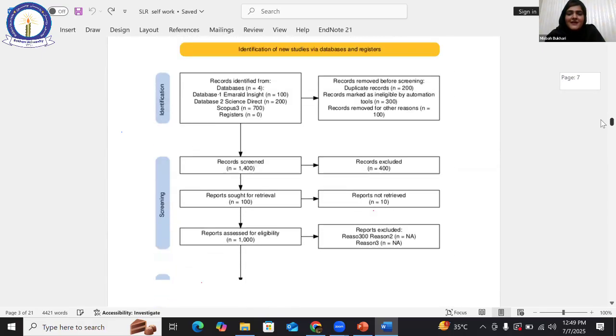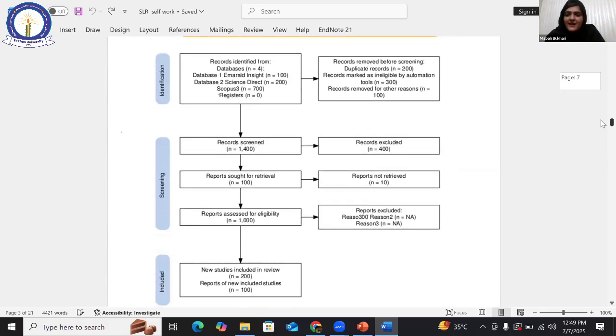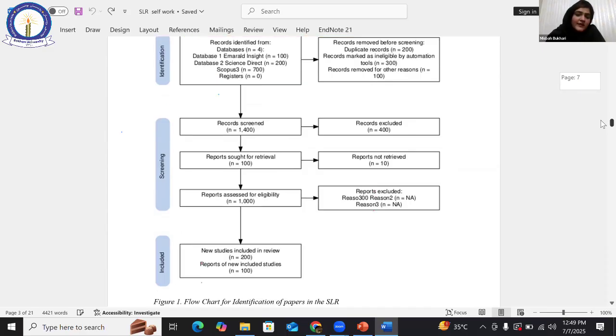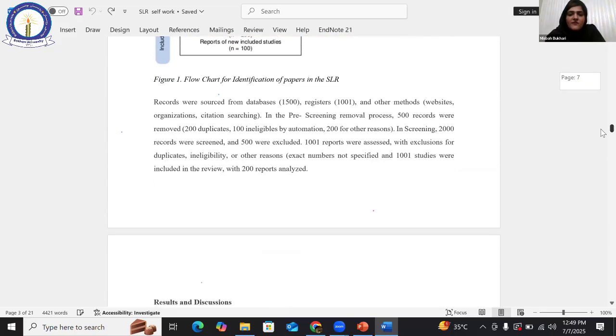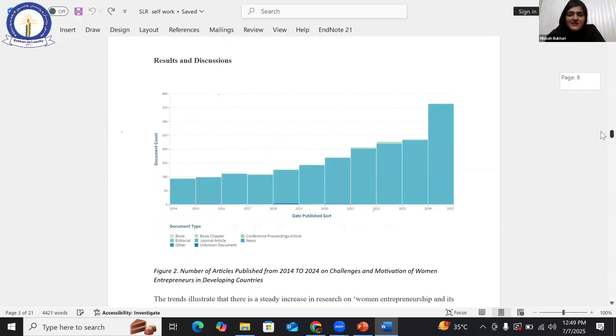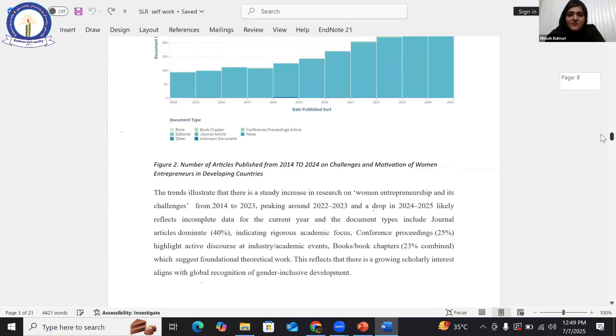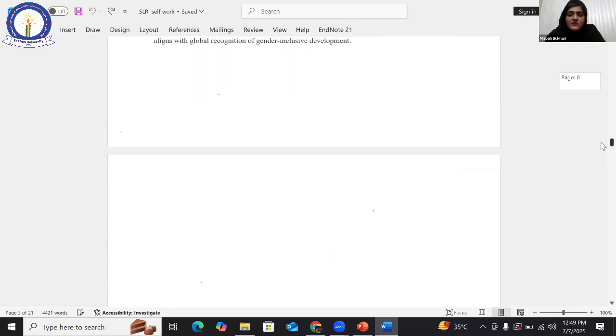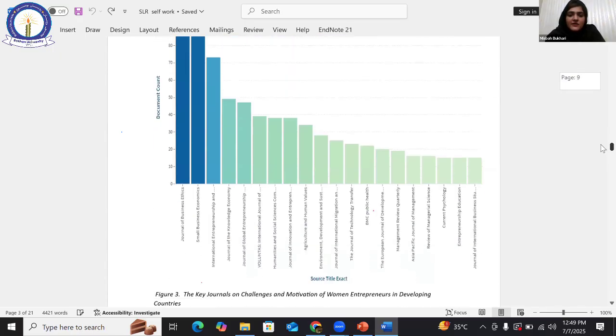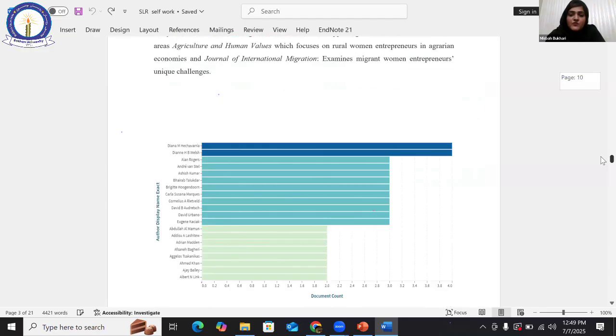After that, this is the inclusion exclusion criteria, as I discussed earlier: identification, screening, and included. All right. So after that, results and discussion. These are the charts and the tables which highlight date, published, sort. And after that, another title extract, that is the key journals on challenges and motivation. What are the basic key journals in these 10 years? The names of the journals.